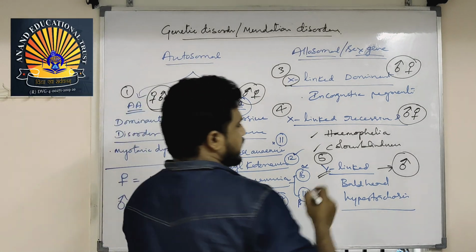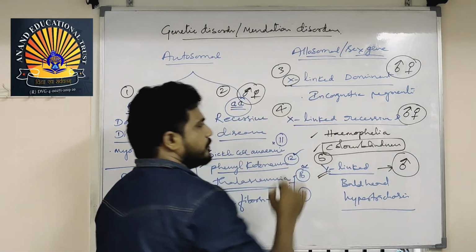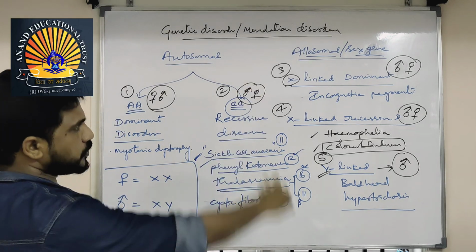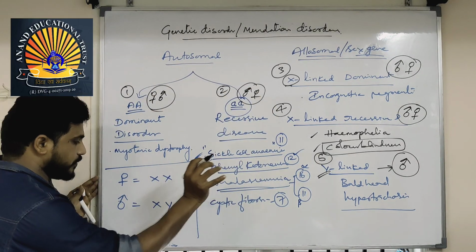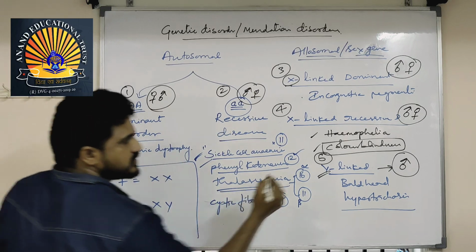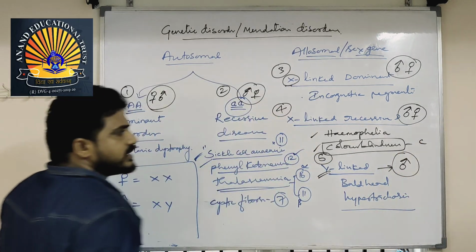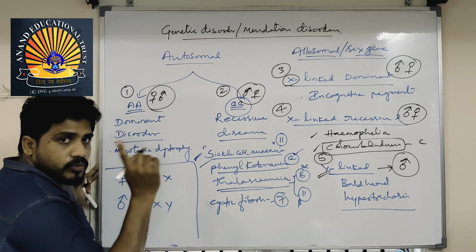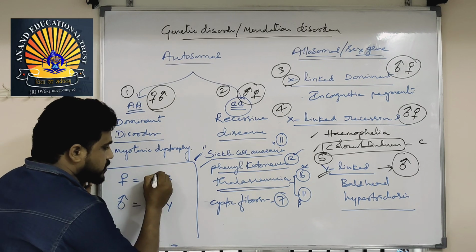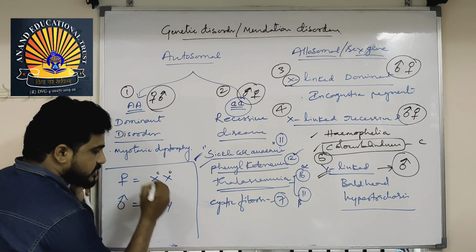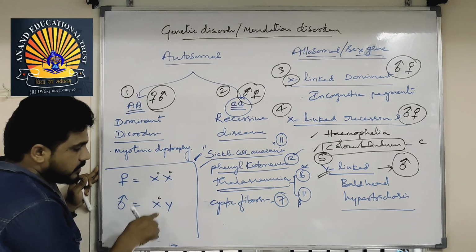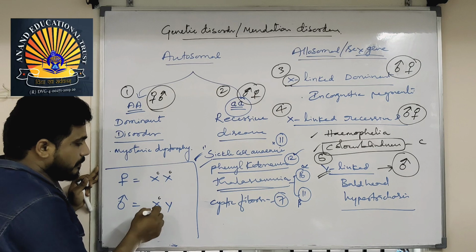Suppose a disease we just take, that is color blindness. Maybe that is a recessive. You can take also dominant, not an issue. Color blindness, the gene is represented by C. The C is present on only the X chromosome; in recessive conditions it means small c. If small c is there here, small c is there here, small c is there here, this is a color blind female. This is a color blind male.